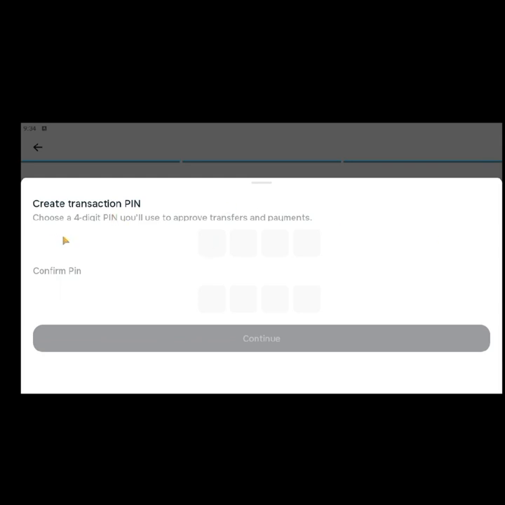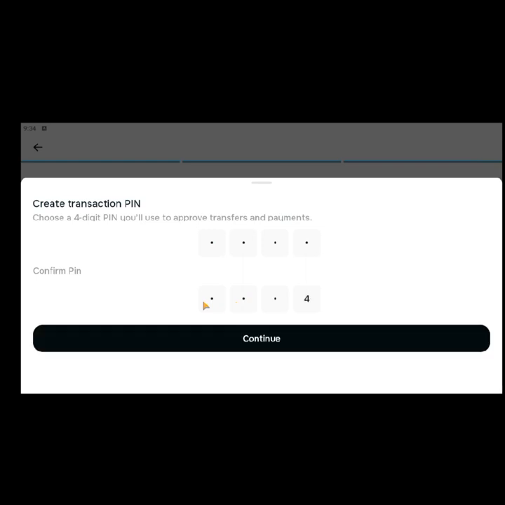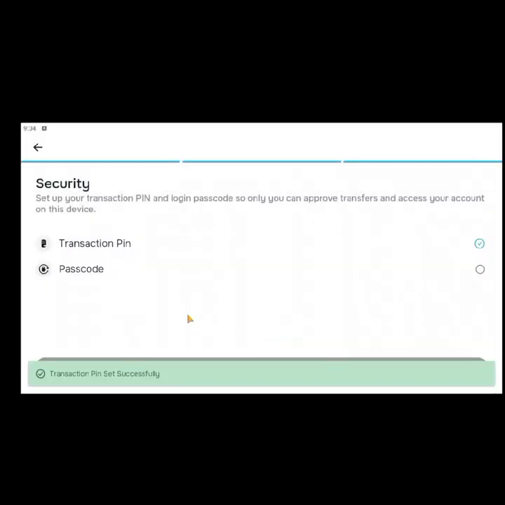You can use anything. For this, let me see, I'll be using just something like a test. I would change this later, by the way. I always change it. Let's say 1, 2, 3, 4, for example. Then you come back to this place to confirm the PIN, enter the same thing again. You can always change this. So click on continue. You've done that.